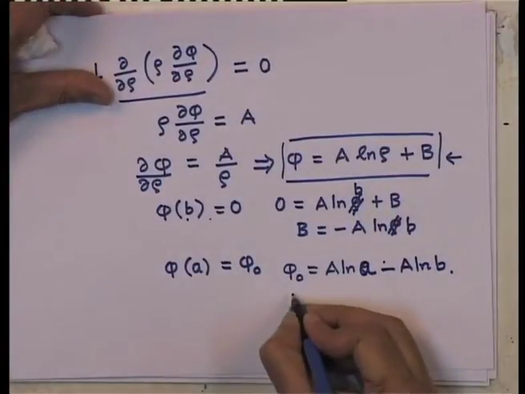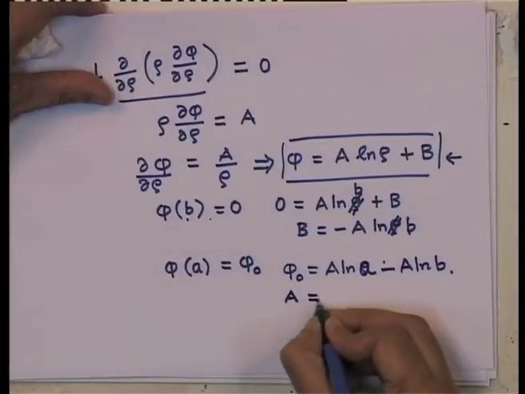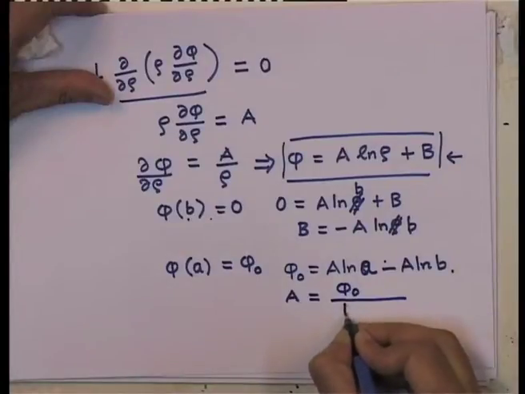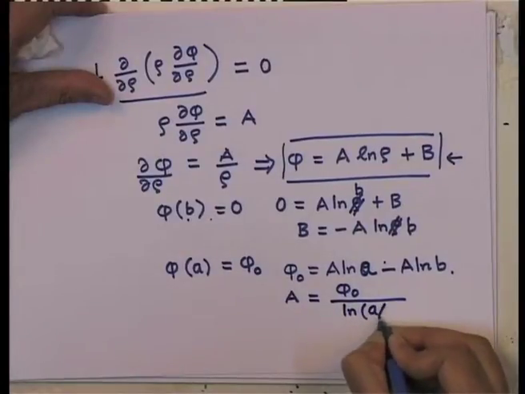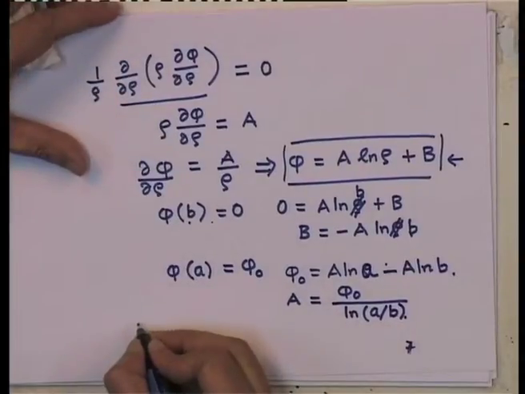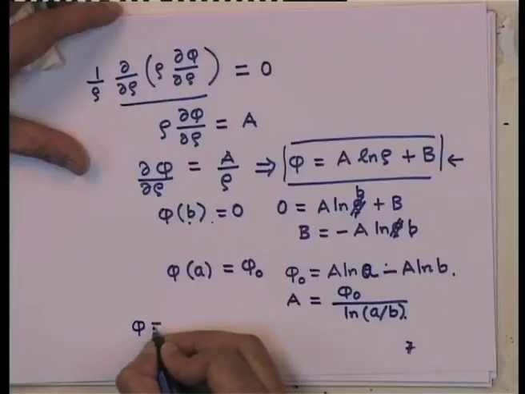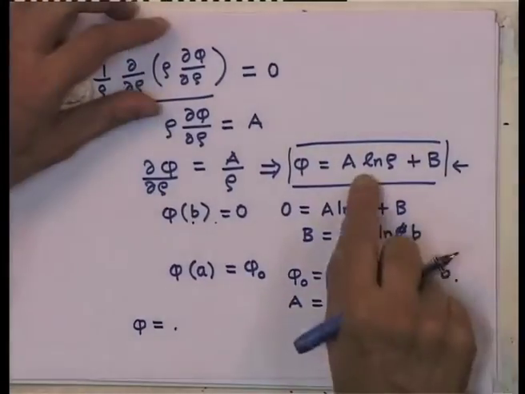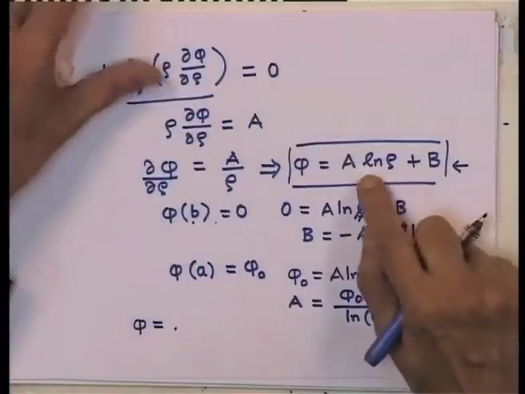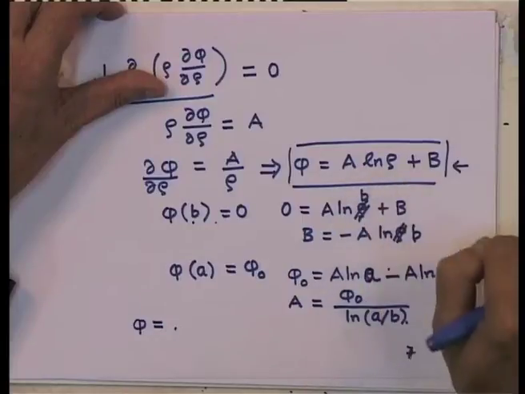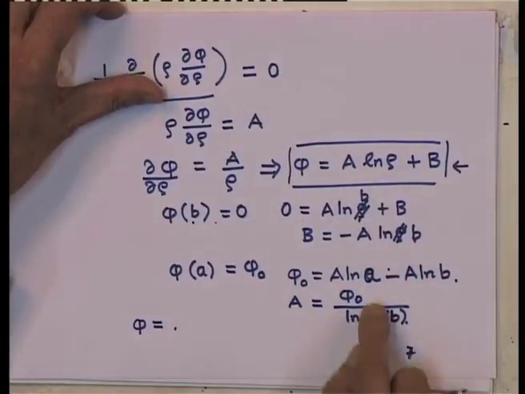So, that tells me that a is equal to phi 0 divided by log a minus log b, which is log of a by b. So, that tells me that phi is given by, if you combine this, a log rho minus a log b, which is nothing but a log rho by b, and of course, the constant a is phi 0 over log a by b.